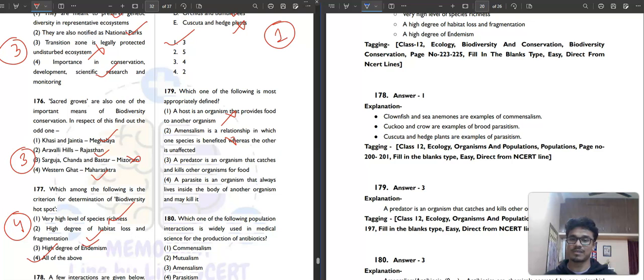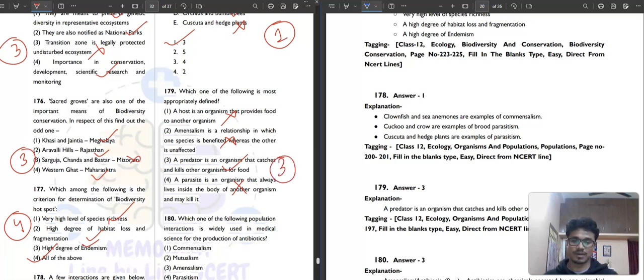No, one species has some loss or is harmed. A predator is an organism that catches and kills other organisms for food. Tiger catches a goat or any other animal for food. And a parasite, ectoparasite and endoparasite is the concept. Some live inside the body, some live outside the body. So the third option is the correct answer.